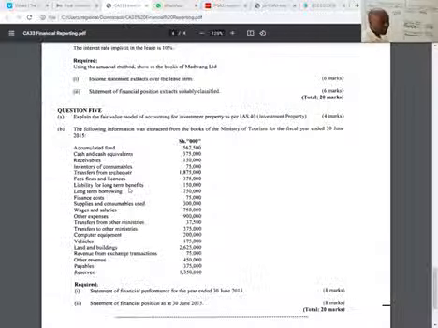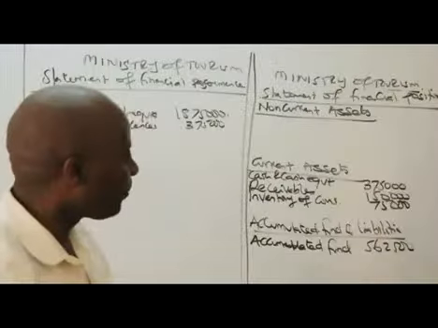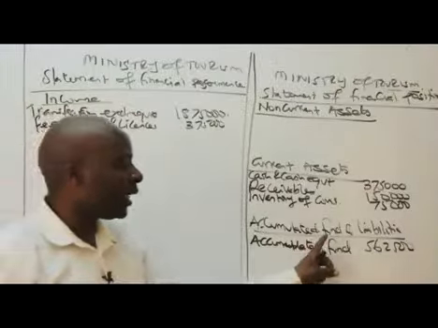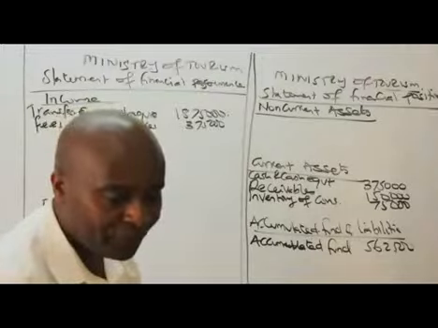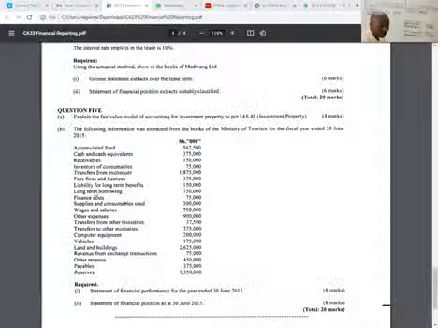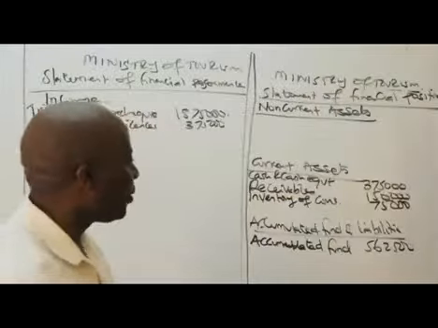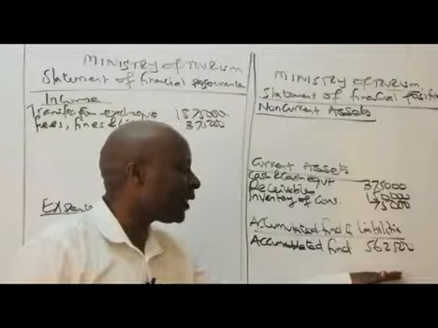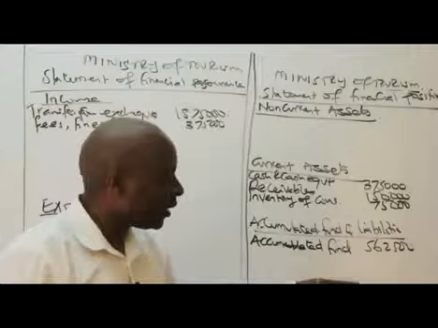Liability for long-term benefits. This is a statement of financial position. So 150,000. Under liabilities here, we have accumulated fund and liabilities. We have a very important liability called liability for long-term benefits. Please leave some space here because later on you'll be getting the total, right? So they can now begin with the non-current liabilities.